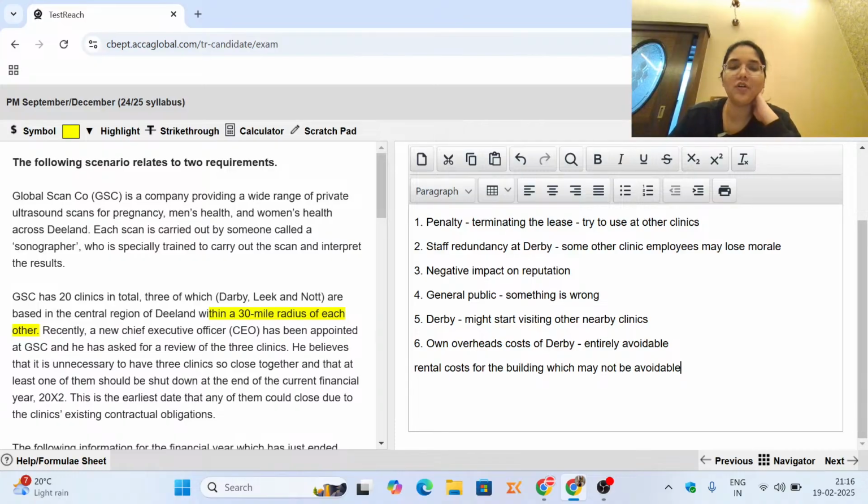So these were a few points which you could have written. If you write any other relevant points, they will still be given credit, provided that they are relevant, right? You cannot be writing anything in thin air and expecting the examiner to award you marks for that. That's not going to happen. If you write some relevant points, then definitely you're going to get the marks.